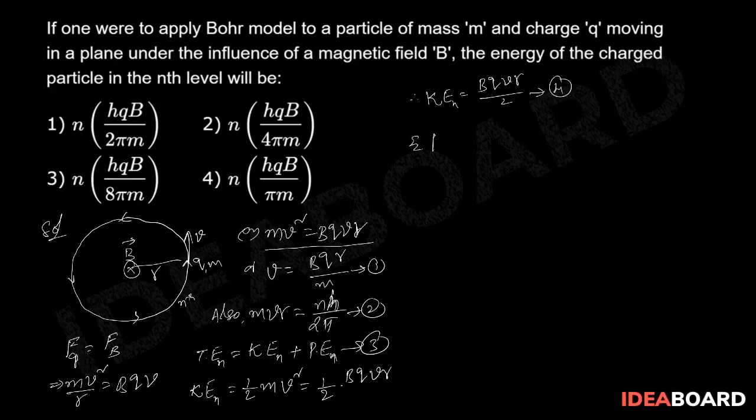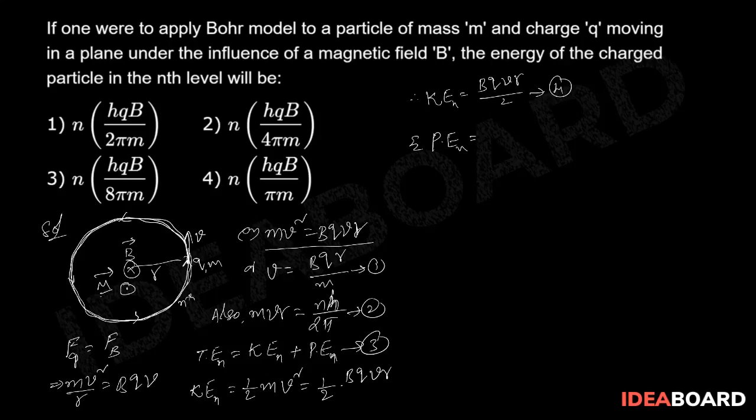And if we calculate the potential energy of the charge in the nth orbit, as the charge revolves in this circular orbit, it behaves like a magnetic dipole. Here the direction of the magnetic moment is perpendicular to the plane of the circle, outwards. Due to the flow of current, that means the charged particle is moving along the circular path, which constitutes some electric current. So this acts like a current carrying loop, so it has some magnetic dipole moment m.